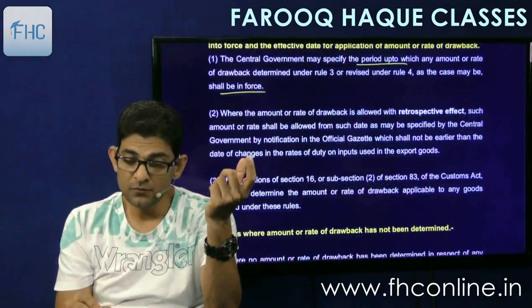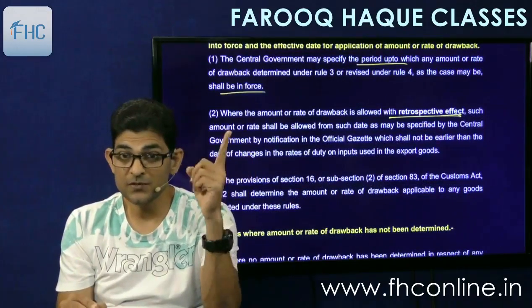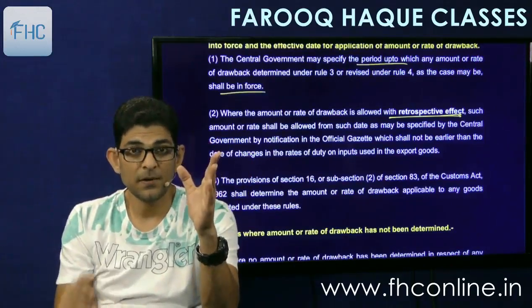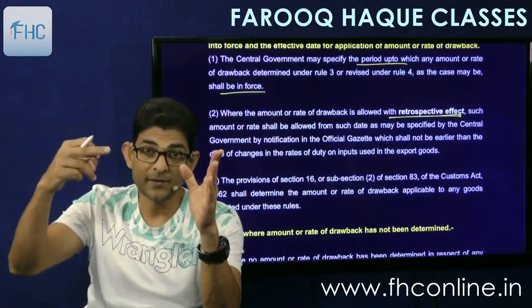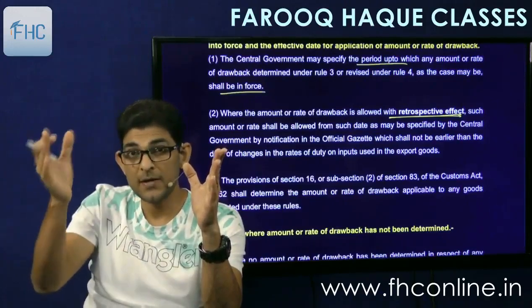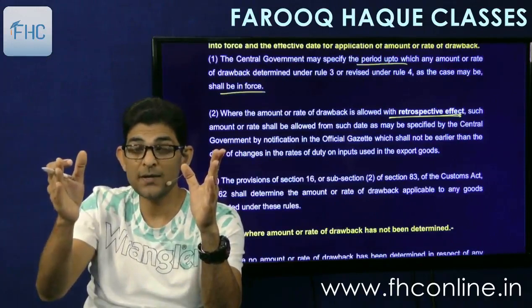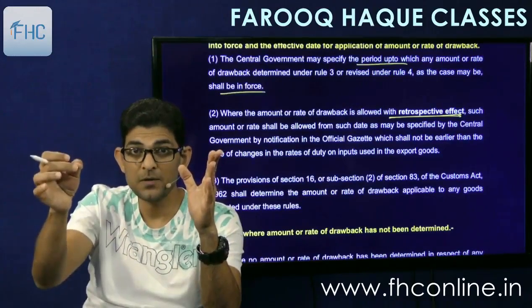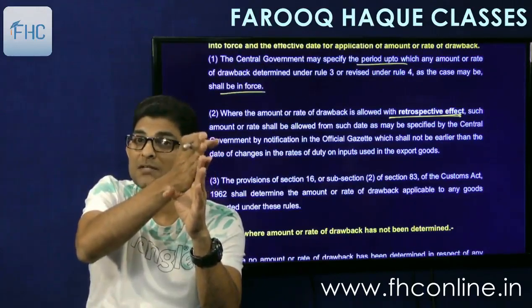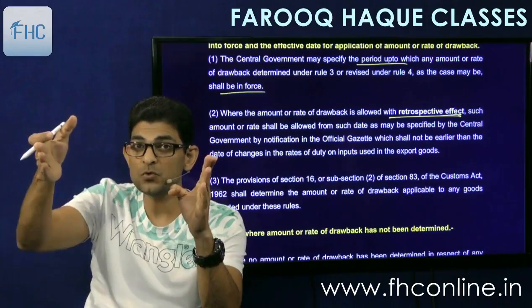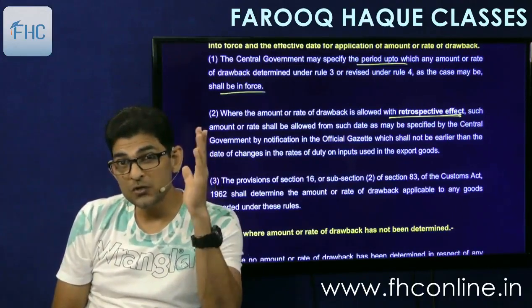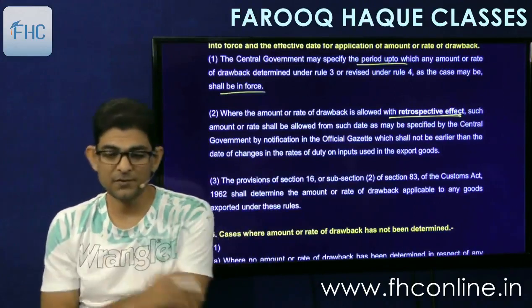Secondly, where the amount or the rate of drawback is allowed with retrospective effect. Now you understand why retrospective? I told you the import duty rates change from March, but the government takes time to calculate the new drawback rates for all the kinds of goods, hundreds of goods, and then they issue a notification somewhere in June, July. So when the notification is issued in June, July, the new rate which is prescribed is made applicable from March. That is when the import duty rates had changed. So the notification may come in June, July, but it is given retrospective effect from the date the import duty rates were changed. So that is given here.